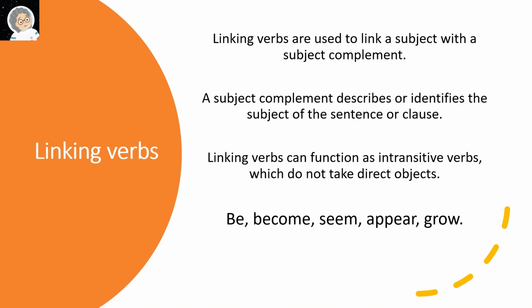Linking verbs. Linking verbs are used to link a subject with a subject complement. A subject complement describes or identifies the subject of a sentence or clause. Linking verbs can function as intransitive verbs which do not take direct objects. Examples are be, become, seem, appear, grow.